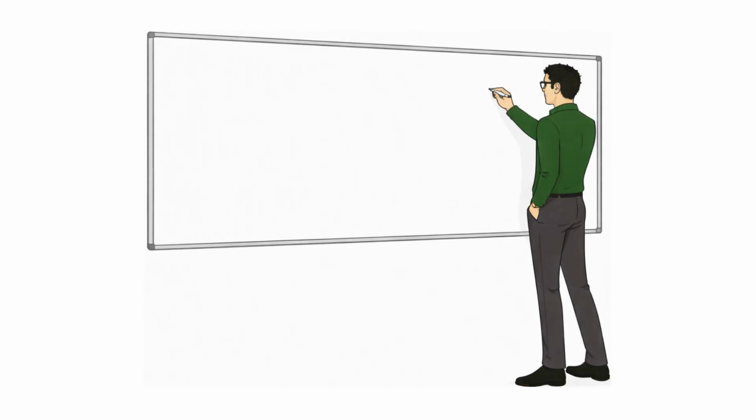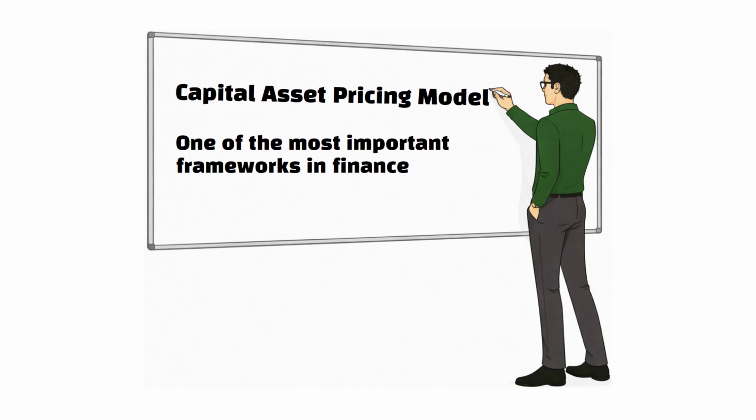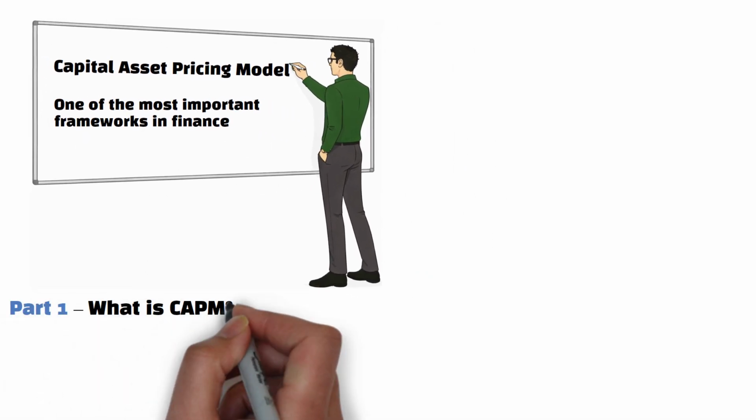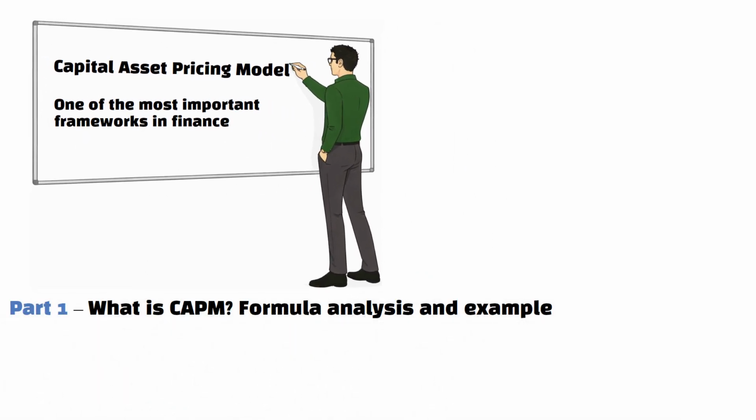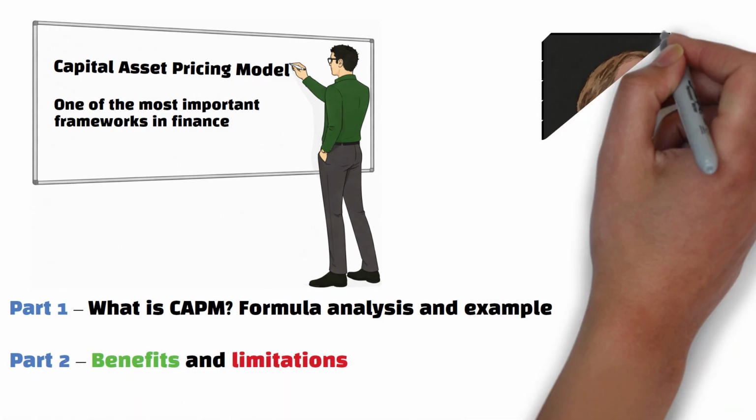The capital asset pricing model is one of the most important frameworks in finance for understanding the relationship between risk and return. First, we'll analyze the formula with a stock example, then discuss its benefits, and finally its limitations. Part 1. What is the capital asset pricing model?